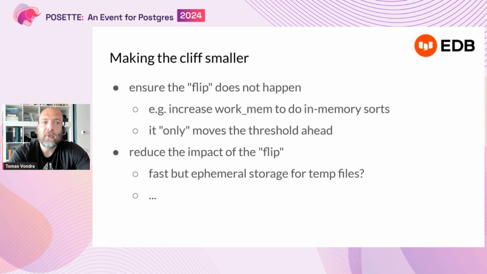Or if the flip happens, you can reduce the impact of it. For example, you can use faster ephemeral storage, so if you need to spill to disk, it's actually fast. So that's one way to improve the situation.